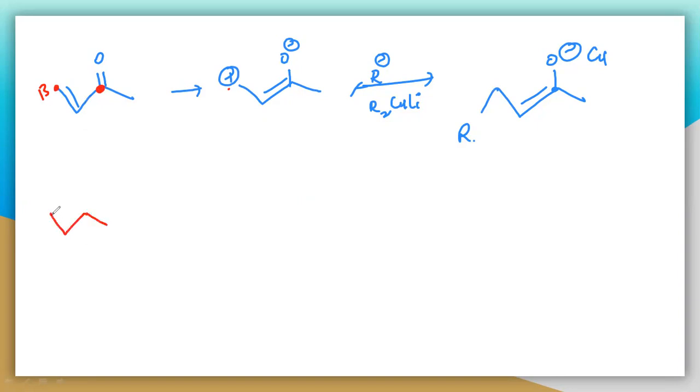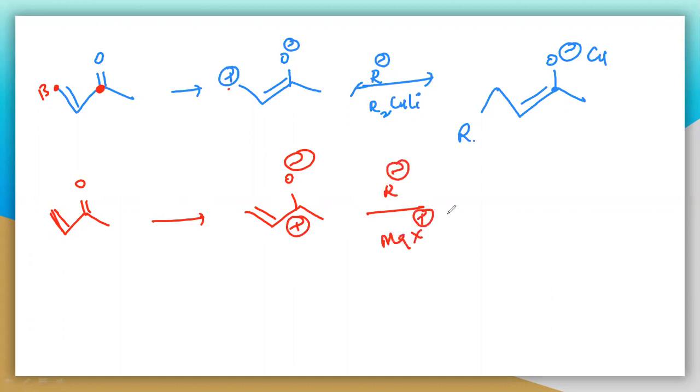Now if you take the second case, you write O minus, and here a positive charge, and here also R minus, that is MgX plus O minus, and here you will get the R. See the difference between these two things.